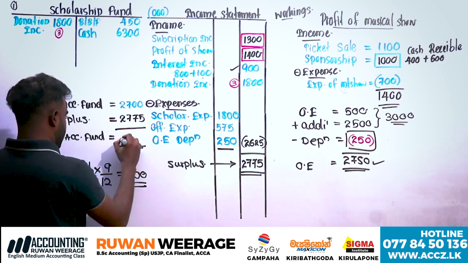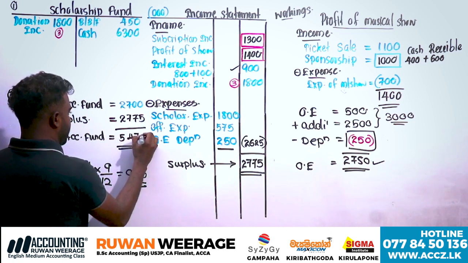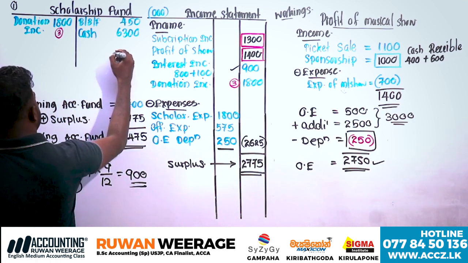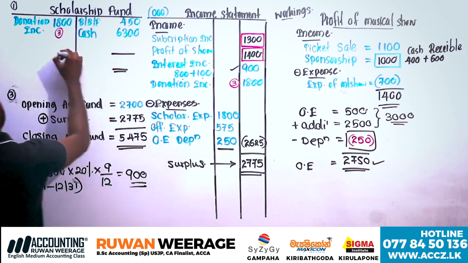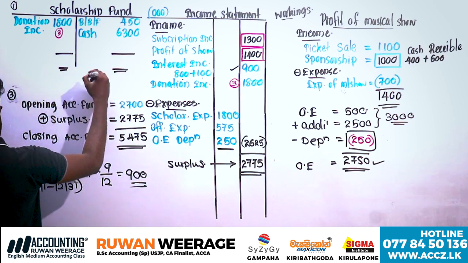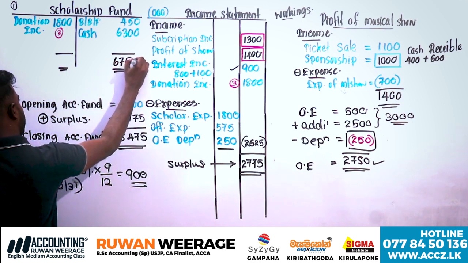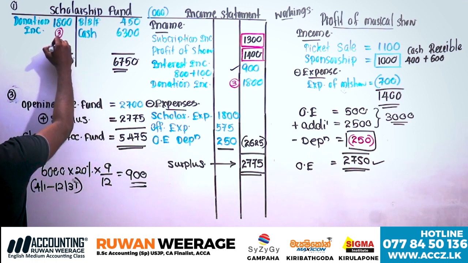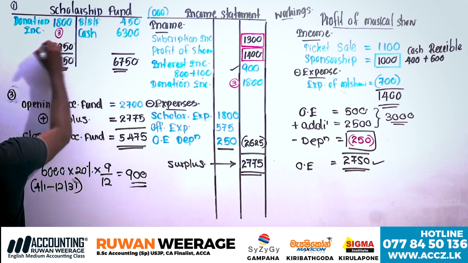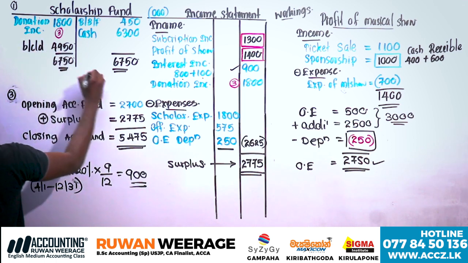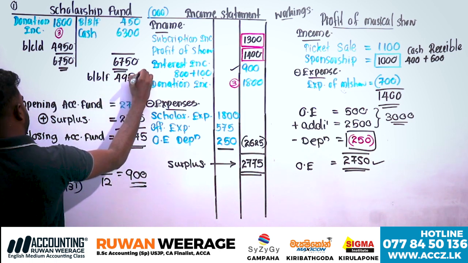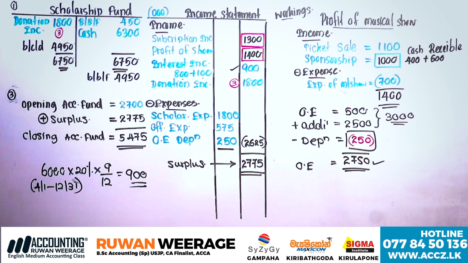Closing balance 5,475. That's all. Then balance the accounts: accumulated fund, scholarship fund, $6,750 and 4,950.